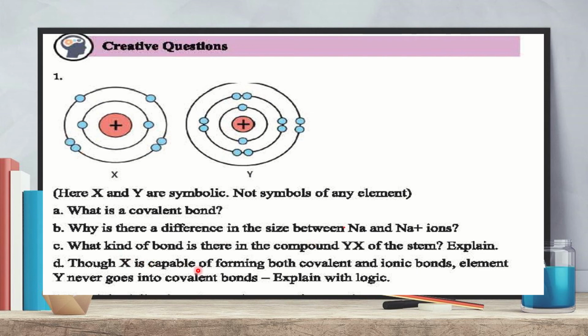Though X is capable of forming both covalent and ionic bonds, element Y never goes into covalent bonds. Explain with logic. Look, X is oxygen. It has 6 electrons on its last shell, so it needs 2 electrons to fulfill the octet. Oxygen can accept these 2 electrons from any metal, and by accepting electrons from a metal, oxygen can make an ionic bond.